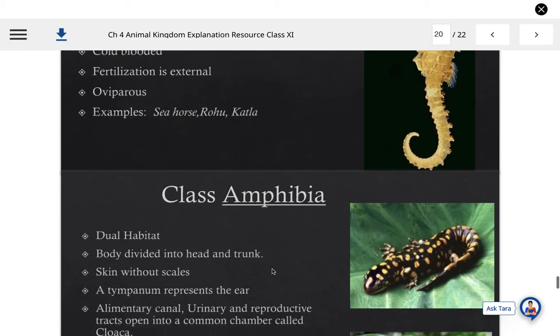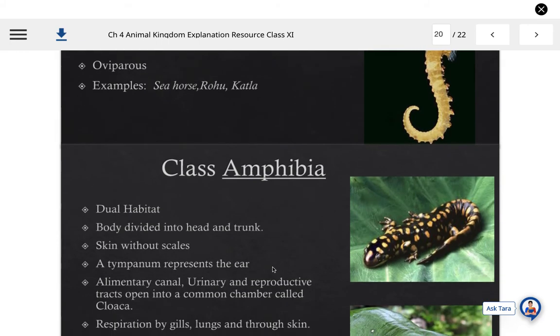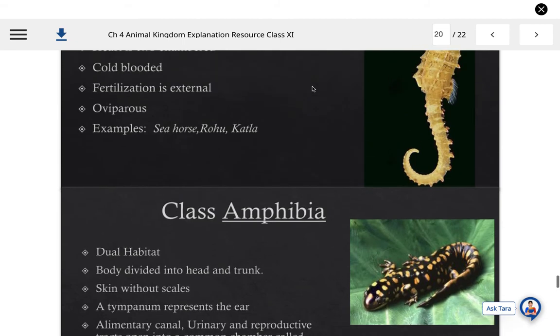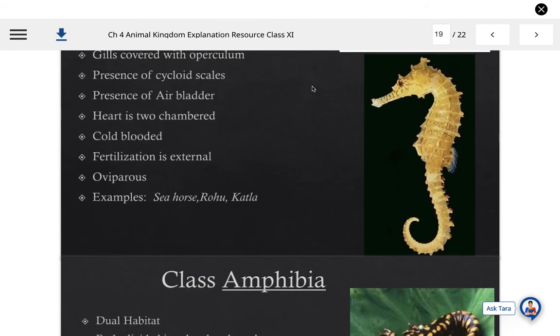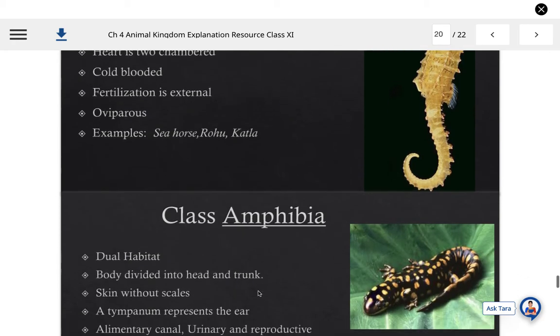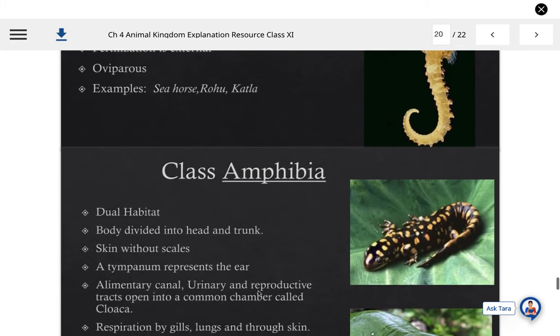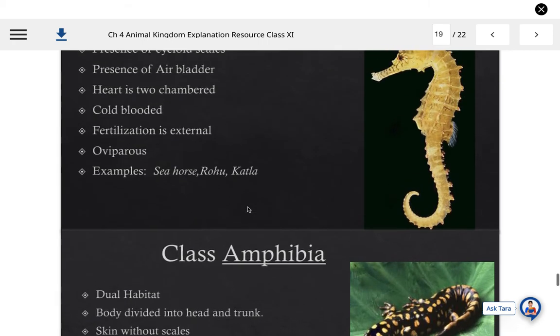Class Amphibia is the next class, and these classes come in the division Gnathostomata, where jaws are present. Amphibia also comes in this division. Now we are talking about superclass Tetrapoda.